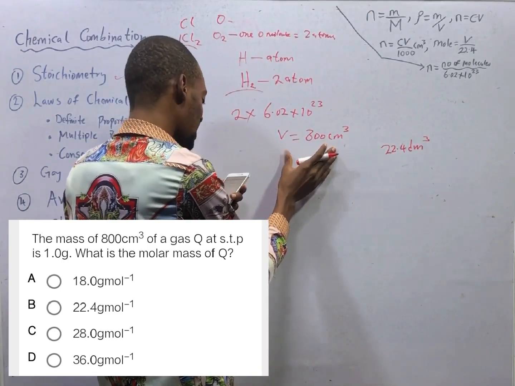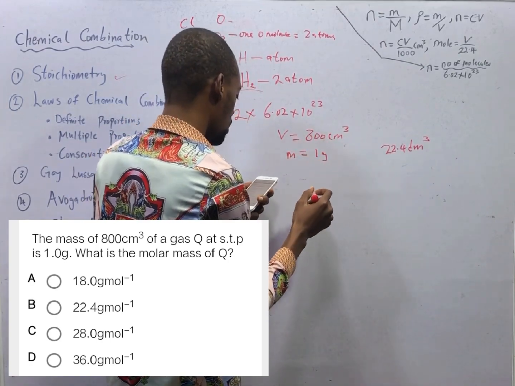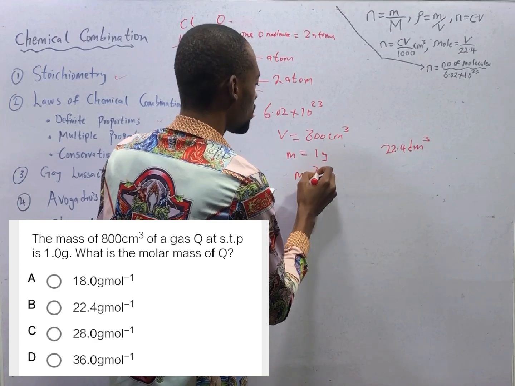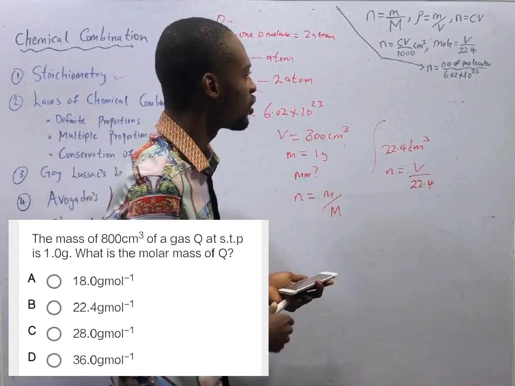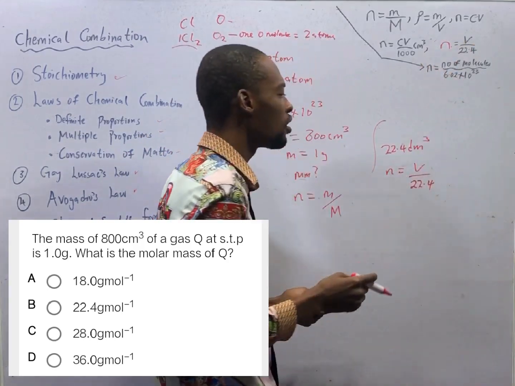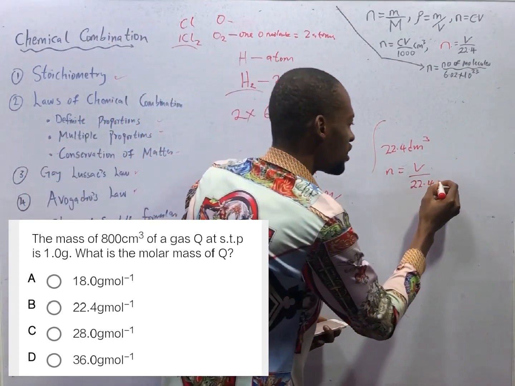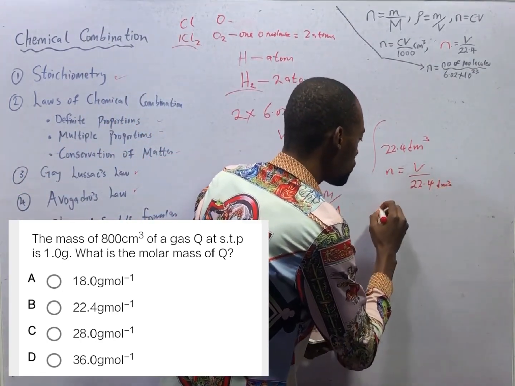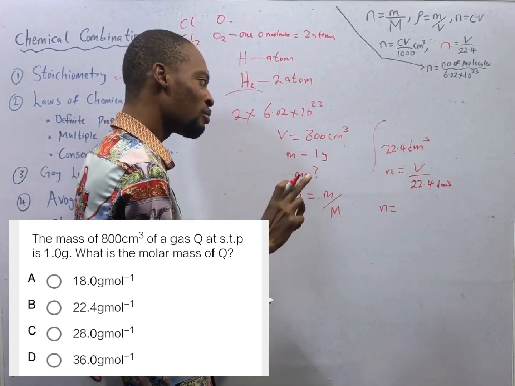The mass of this gas is 1 gram. So what is the molar mass? Since this gas is at standard temperature and pressure, the number of moles equals volume over 22.4 dm³, and the volume we are given is 800 cm³.